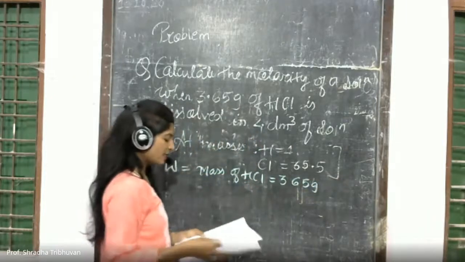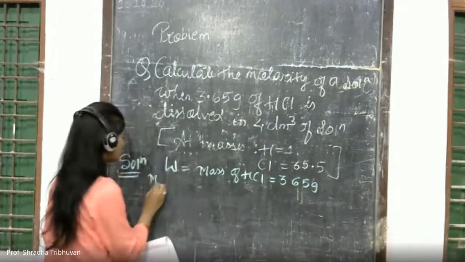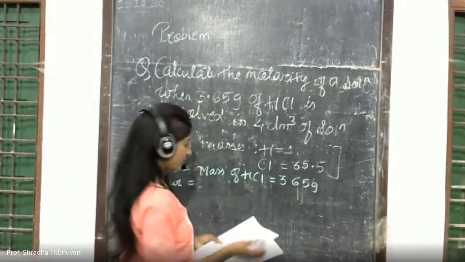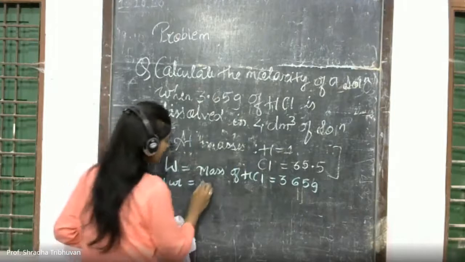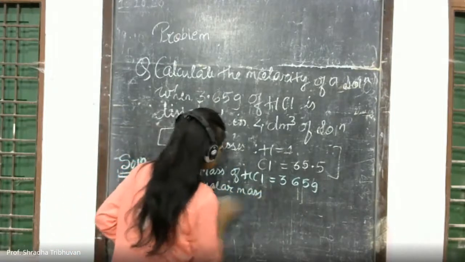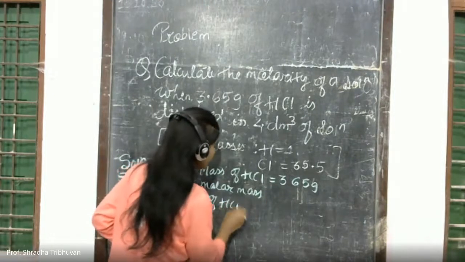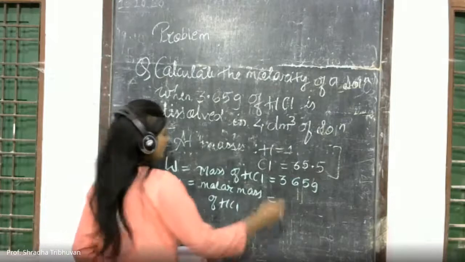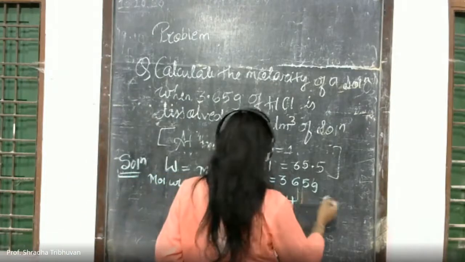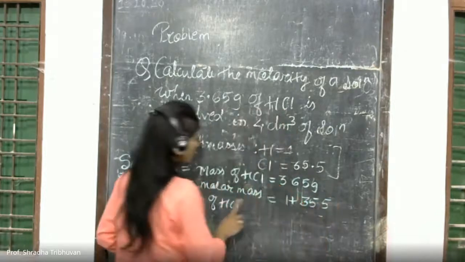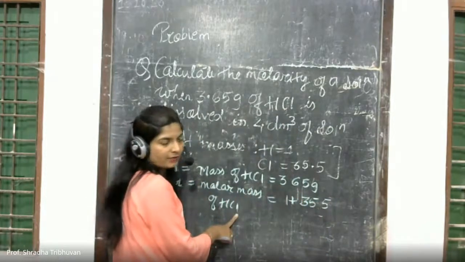The next thing is molecular weight. We will find out the molecular weight, that is the molar mass of HCl. So that is very simple. Hydrogen is given as 1 plus chlorine is 35.5.